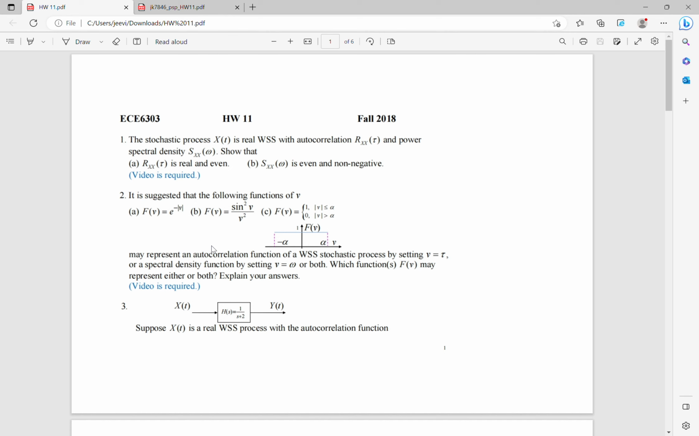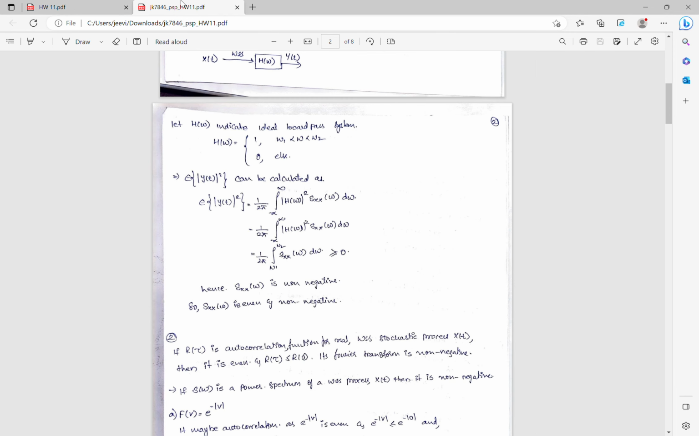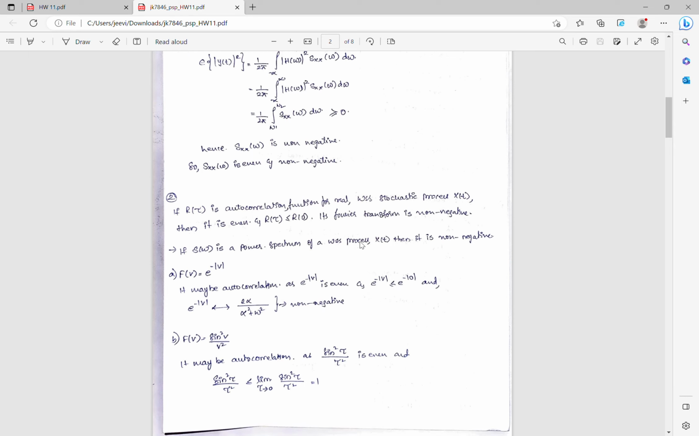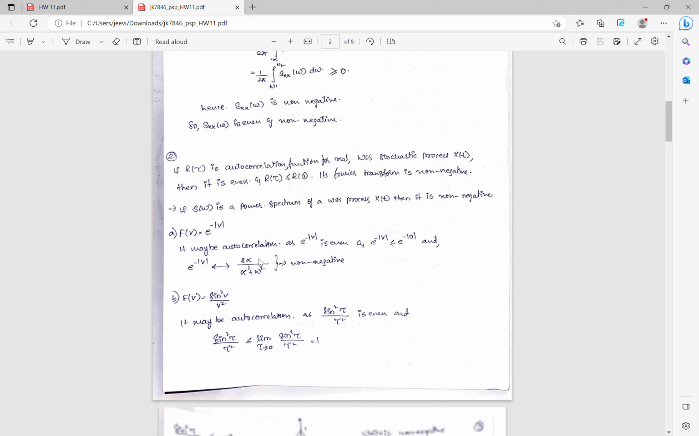So now let's have a quick look at the solution. If r of tau is an autocorrelation function for a real and wide-sense stationary stochastic process x of t, then it is even and r of tau is less than or equal to r of 0. Therefore, its Fourier transform is non-negative. Also, if S of w is a power spectrum of a wide-sense stationary process x of t, then it is non-negative.